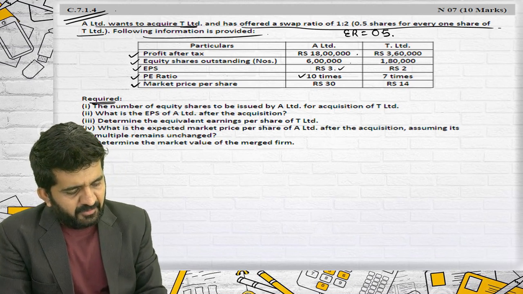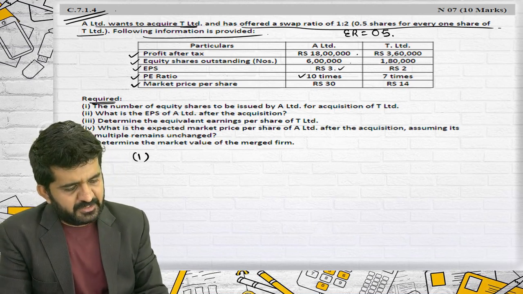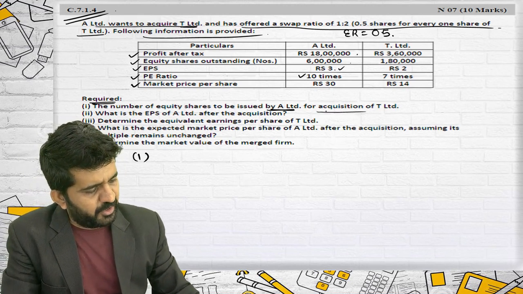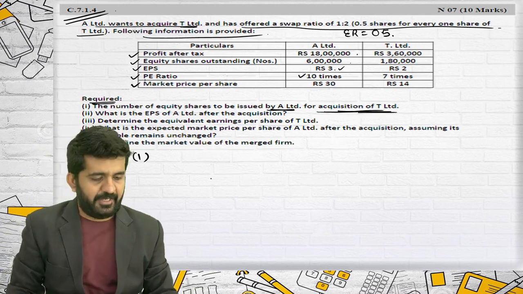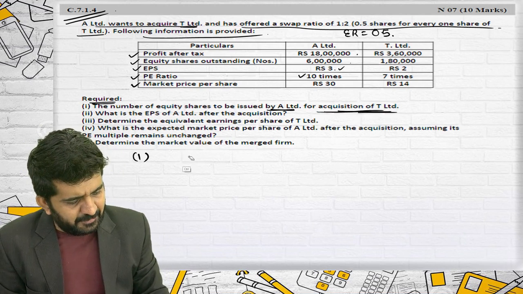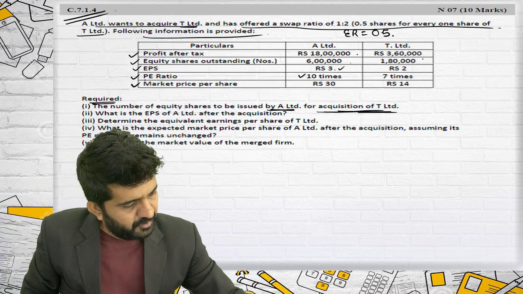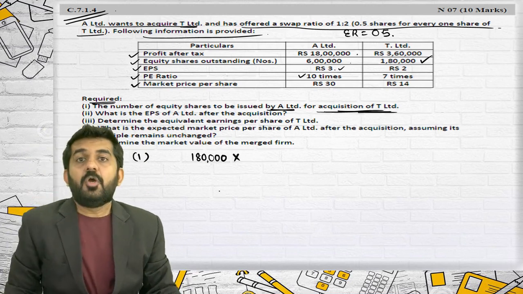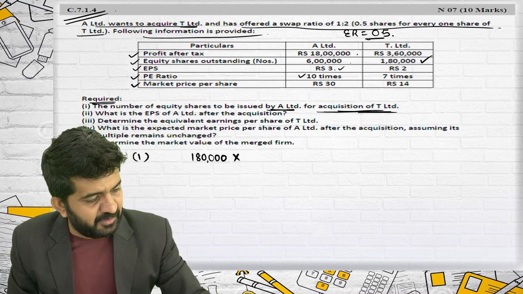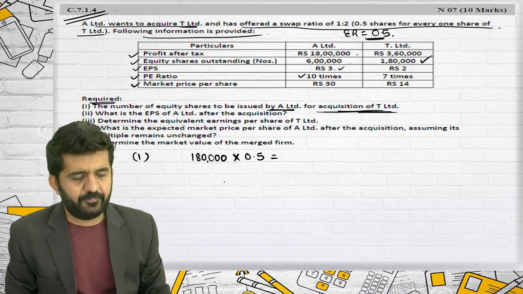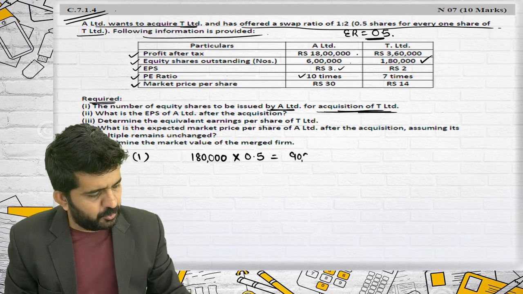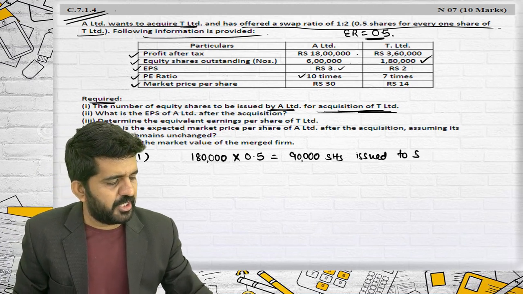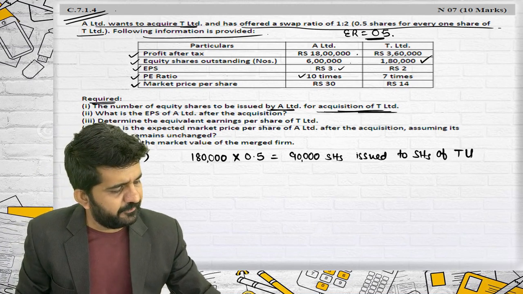Required. Number 1, number of equity shares to be issued by A Limited, that is the purchasing company, for acquisition of T Limited. How many shares do T Limited shareholders have? 1,80,000. Per share, how many shares will they be given? 0.5. This is 90,000 shares will be issued to shareholders of T Limited.